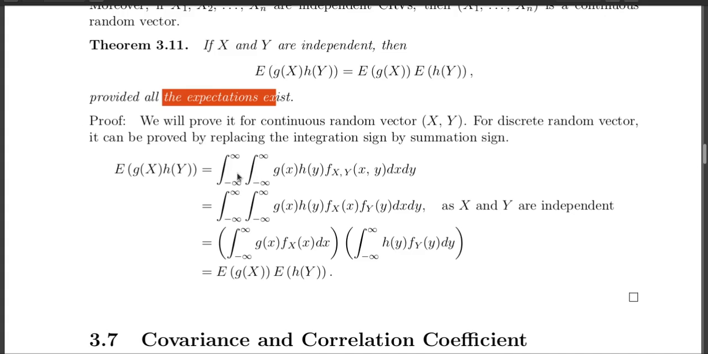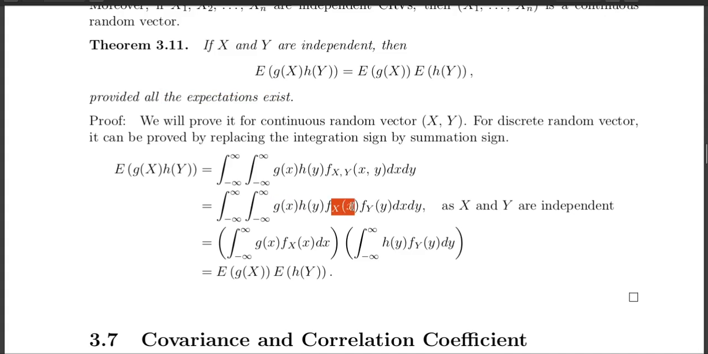So how does it go for the continuous random vector? If x and y are continuous, that means there is a joint density function, so this expectation is nothing but this integration. Now, because x and y are independent, the joint density function can be written as the product of the marginal density functions. Once you write it this way, x only is involved in g and this part, and y only is involved in h and this part. So you can easily separate them into two integrations, and each of the integrations is basically an expectation. So the proof is very simple.